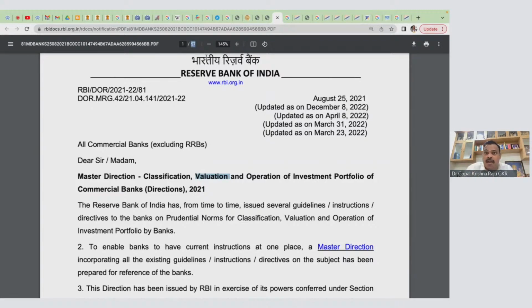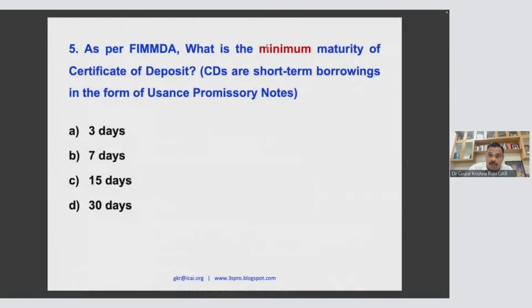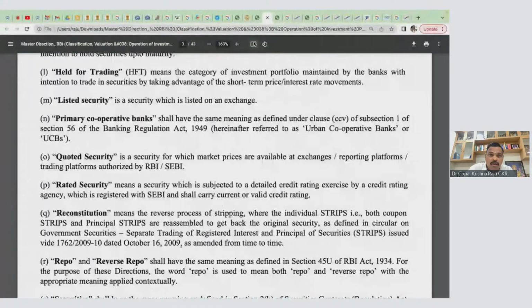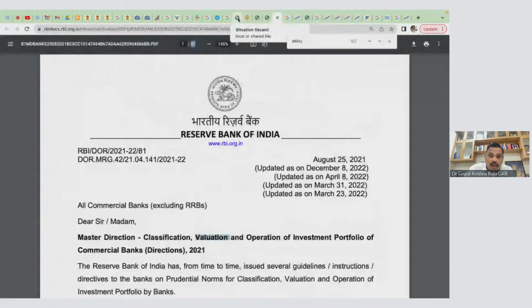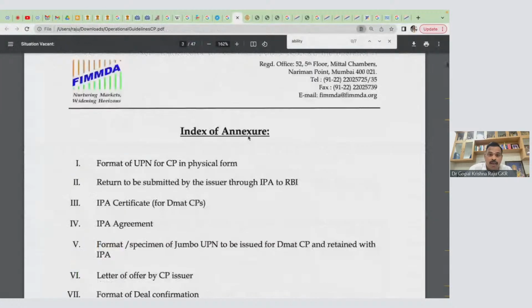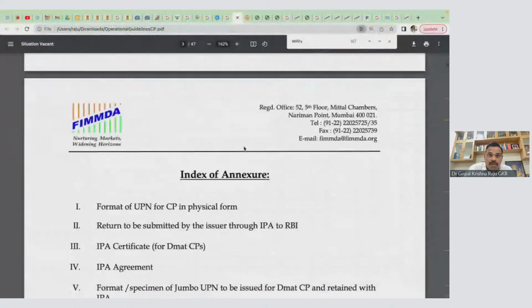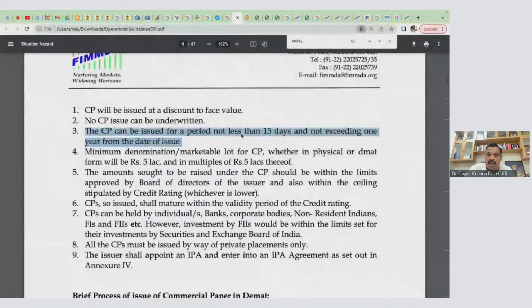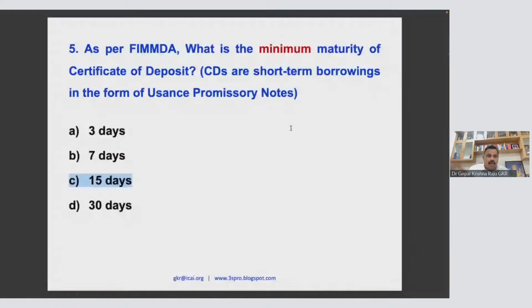So a very interesting part here, and valuation is the significant aspect. What is the minimum maturity of CD as per FIMMDA? Now, as per FIMMDA, what is it for the CD? Look at this. It is here. The minimum maturity period is actually 15 days. I already showed you that. Okay, so where is it? It's here. Minimum maturity period is not less than 15 days. So it's already there. I'll just give you the reference alone. You can refer to it later.